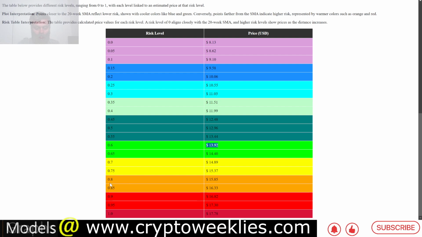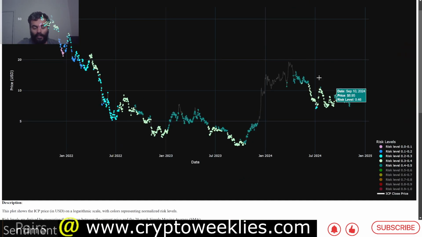And after 0.8 risk, that's when the market has become really frothy. That's at around $15.85 at this point, between $15.85 and around $18. That's the next 20 week related forecast using this model.